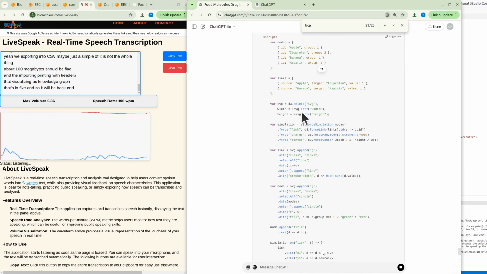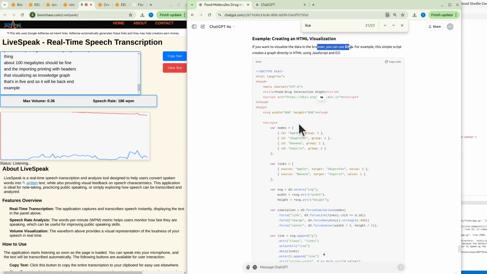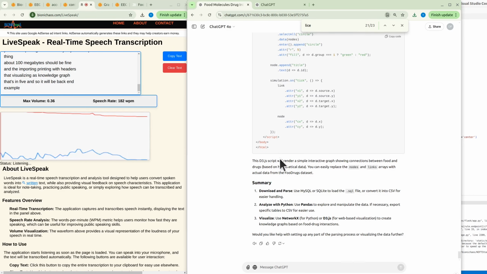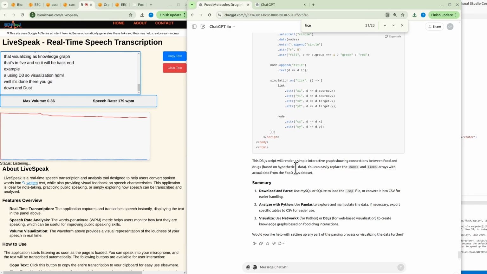Okay, there's an example using D3, so visualization in HTML. Well, it's done. There you go. Done and dusted. The code will of course work with no errors.